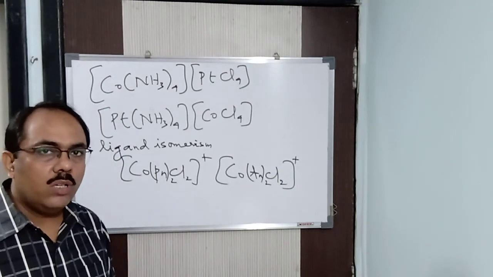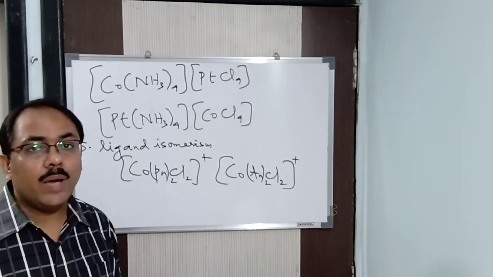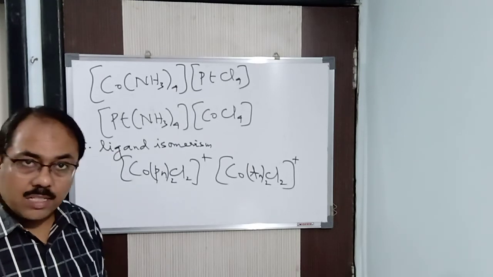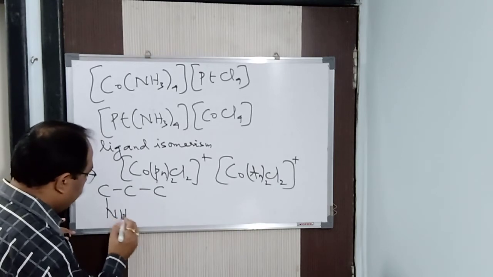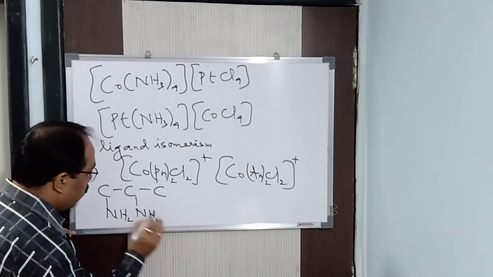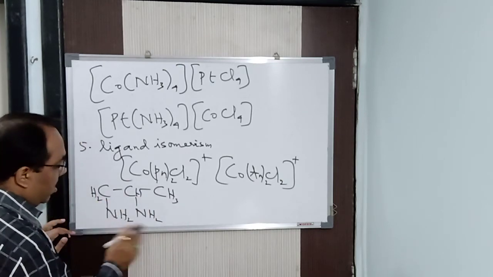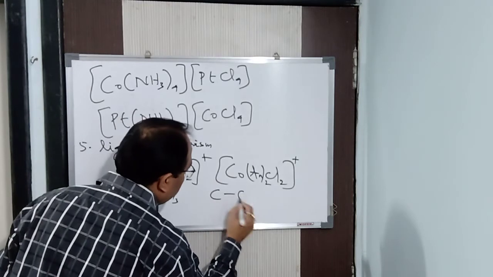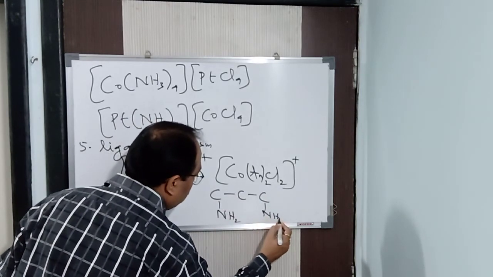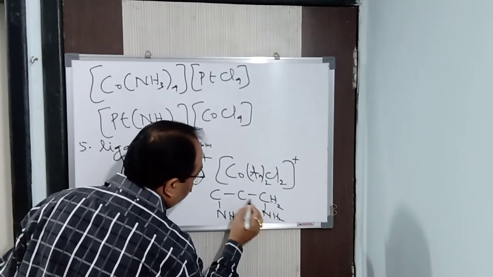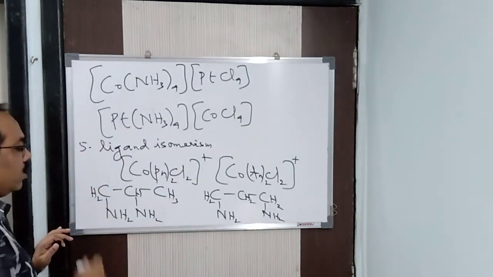pn is 1,2-diaminopropane, and tn is 1,3-diaminopropane. See, amino at 1, 2. Here that is CH3, here it will be CH, here it will be CH2. This is 1,2-diaminopropane. And tn is 1,3-diaminopropane, amino at 1, 3. This is NH2, this is CH2, this is CH2, this is CH2. This is 1,3-diaminopropane, and this is 1,2-diaminopropane.